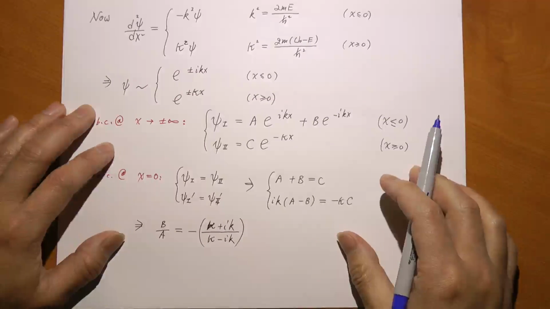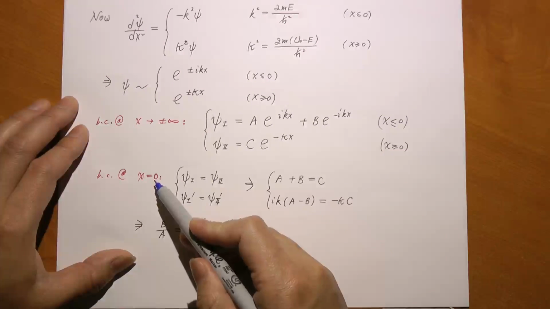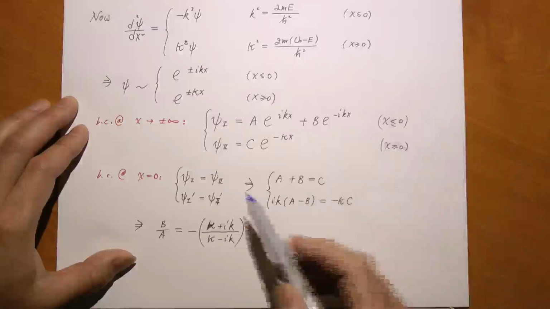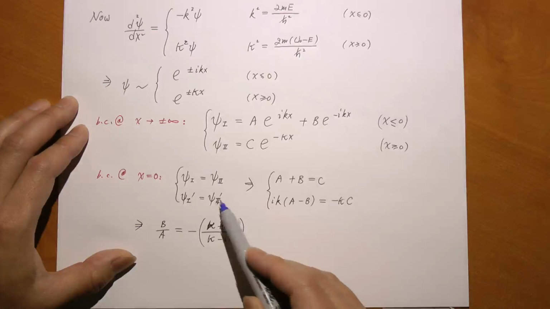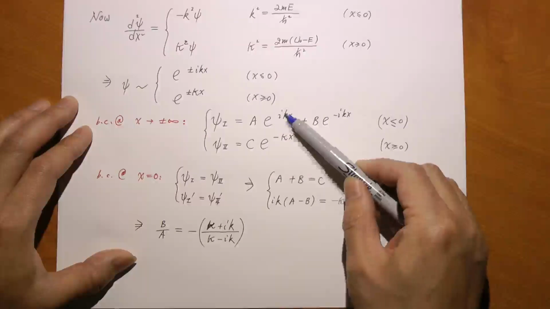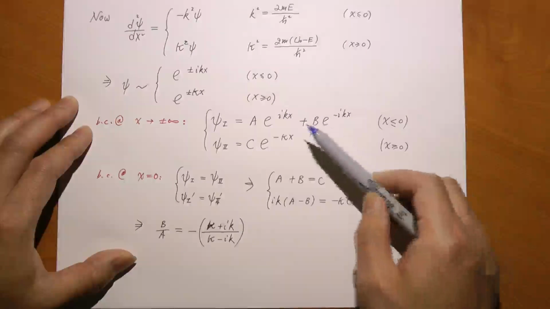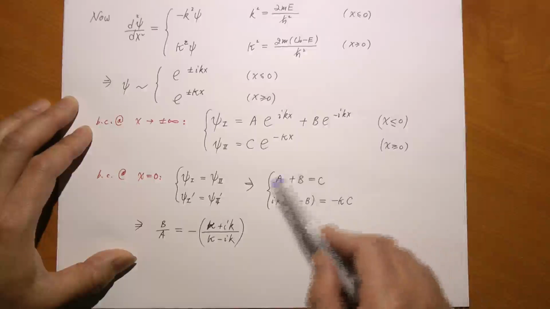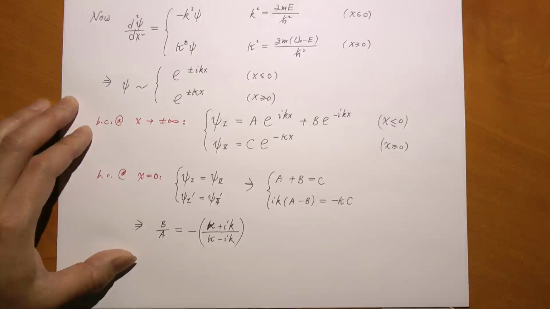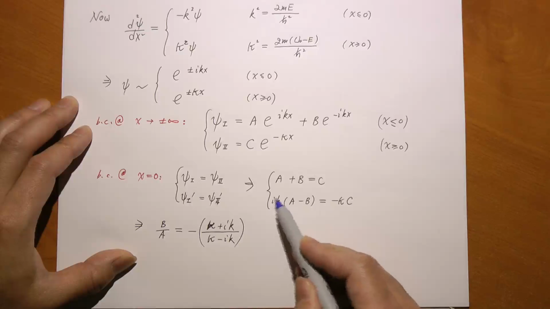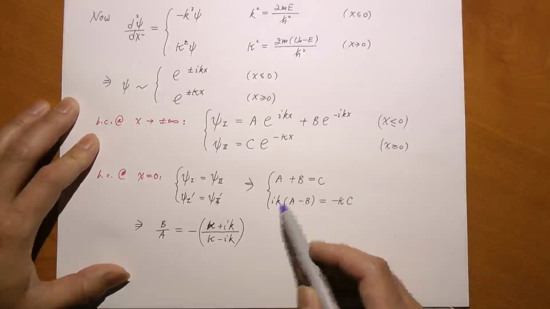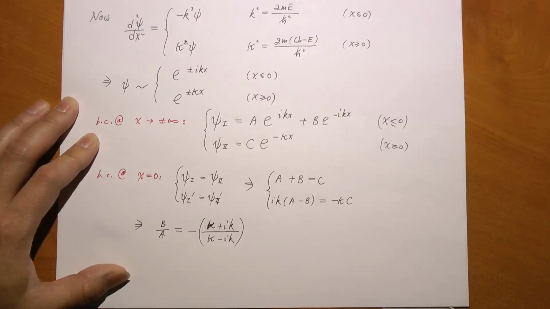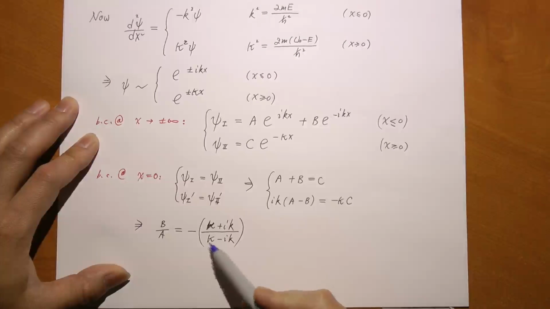Now, we still need to satisfy the boundary condition at x equal to 0, where the step rises. Just like before, continuity of the wave and continuity of its first derivative: you plug in, do the derivatives, and set x equal to 0, and this is what you get. An interesting difference here is that there is an i here that you didn't have before, unlike our first example. So A, B, C: again, I can find C over A and B over A. Let's find B over A first, and that's what we get.